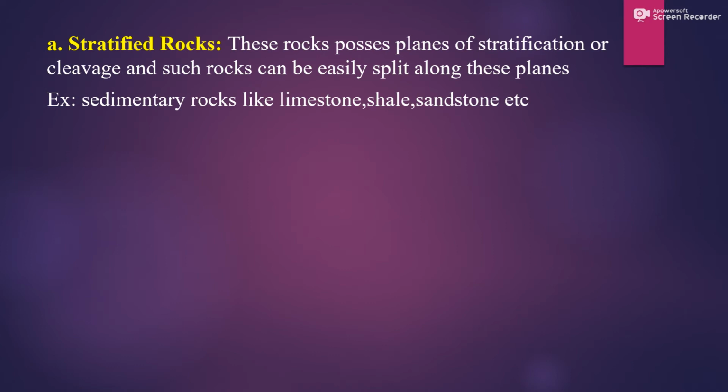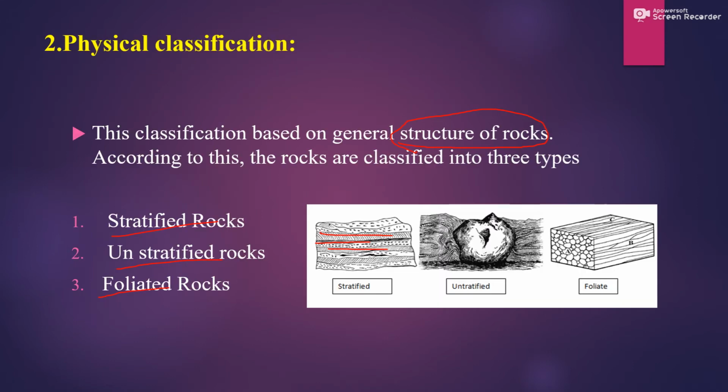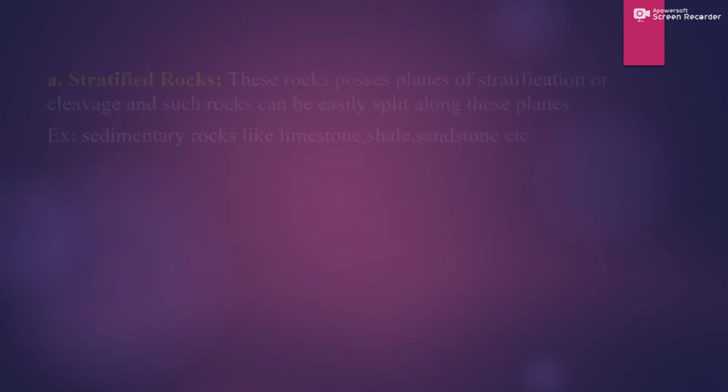An example of stratified rocks is sedimentary rocks. Some or all of the sedimentary rocks will come under stratified rocks, like limestone, shale, sandstone, etc. Seeing this limestone, shale, sandstone, it will be layer upon layer. See here, like this, stratified. That type of rock is known as the stratified rock.